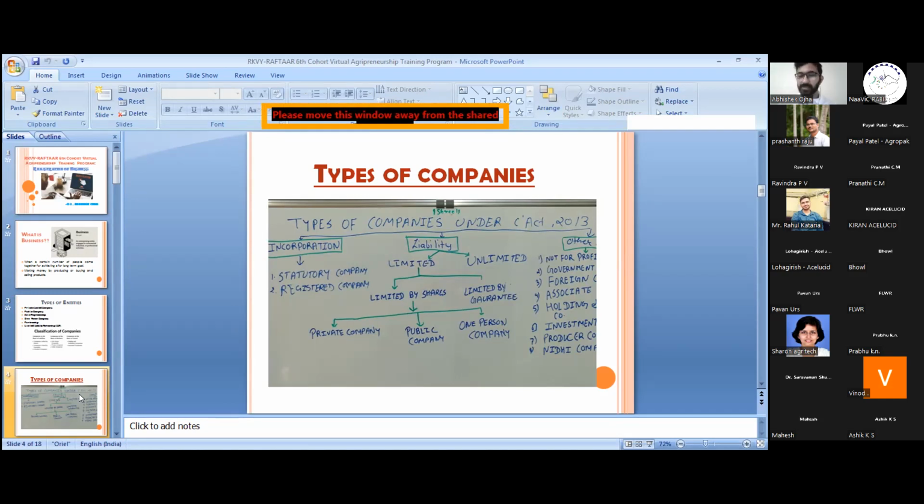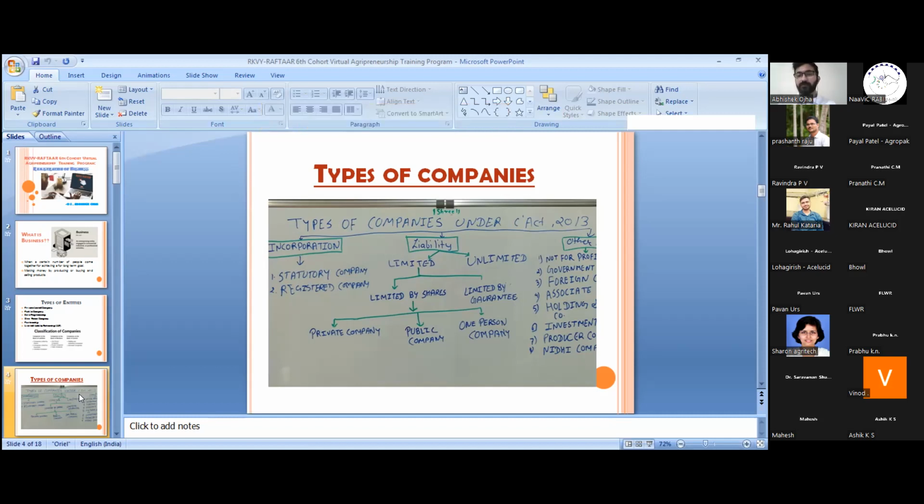Second is registered company. The registered company is the company which is registered under the Companies Act or any other act before the Companies Act came into picture. It can be a company from before the Companies Act was introduced in India. Earlier, the Companies Act was 1965, and after that, it got changed. The new Companies Act is 2013.